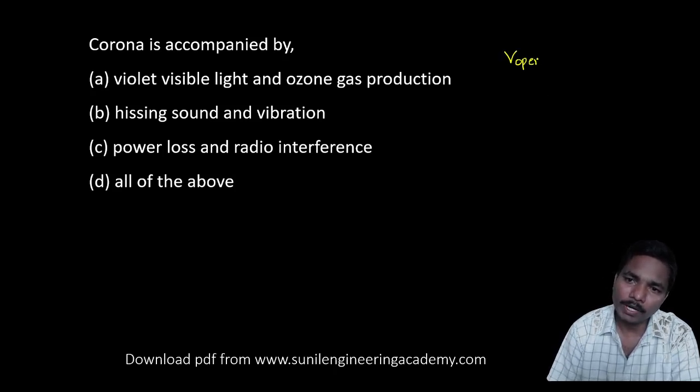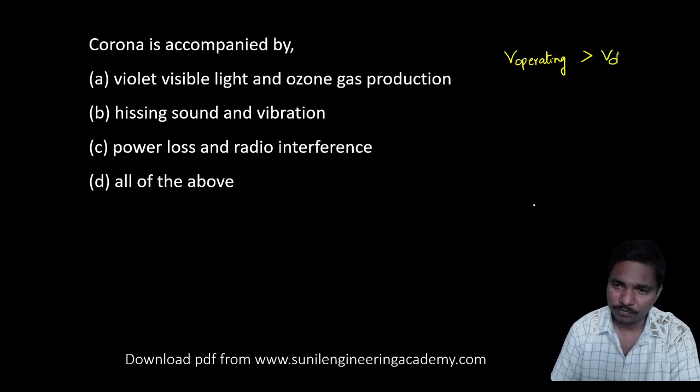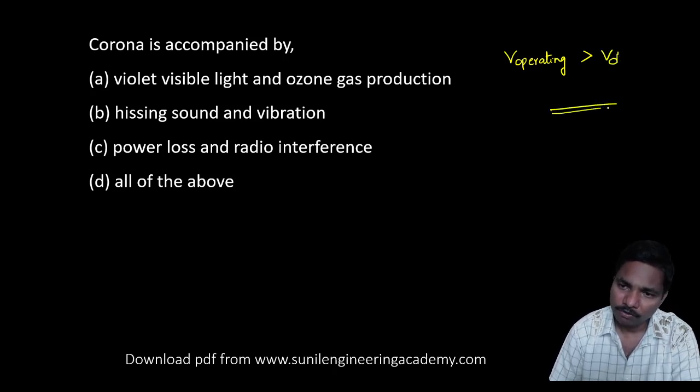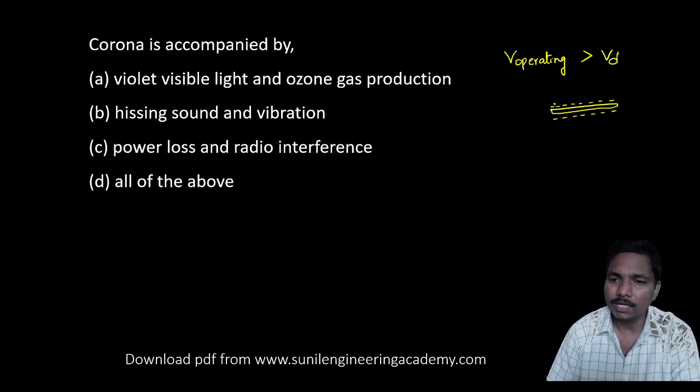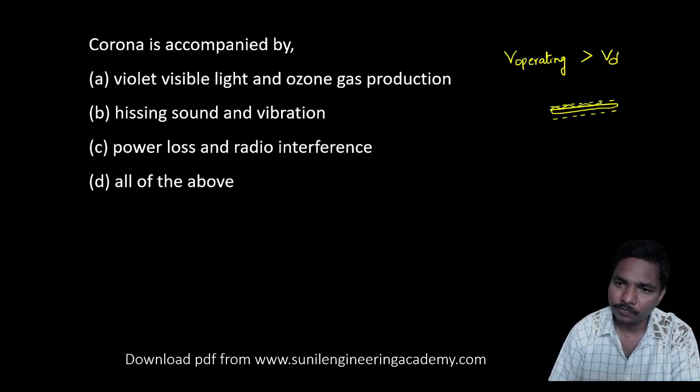Whenever the operating voltage is greater than the critical disruptive voltage, the air around the conductor is going to be ionized due to the very high voltage. Then current also flows through that air.